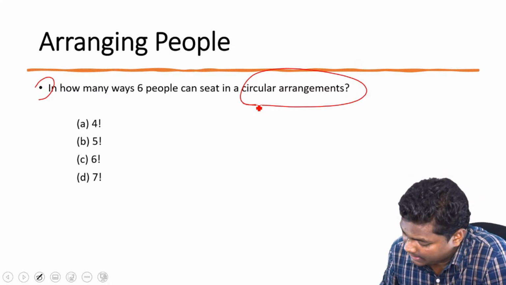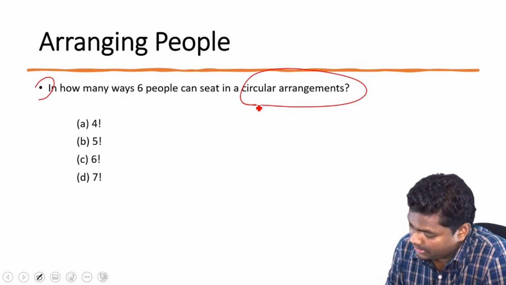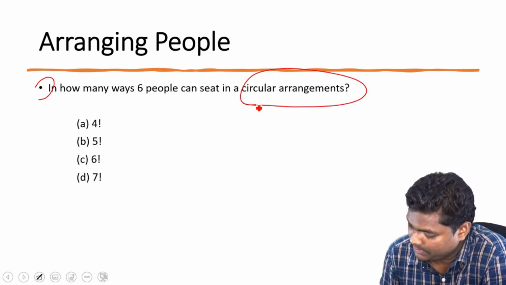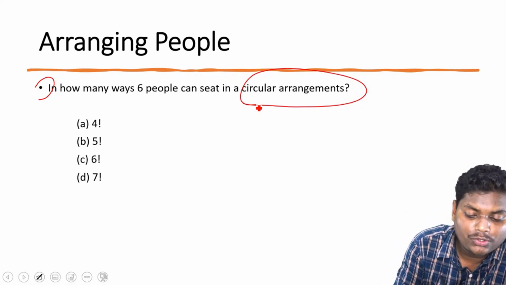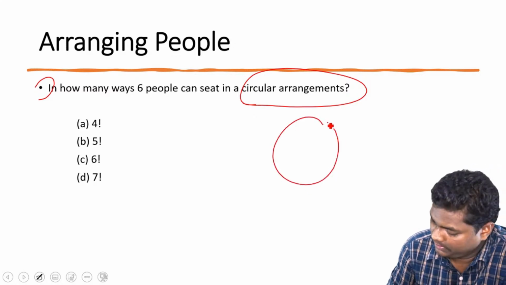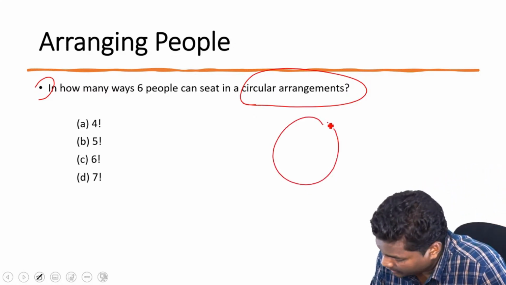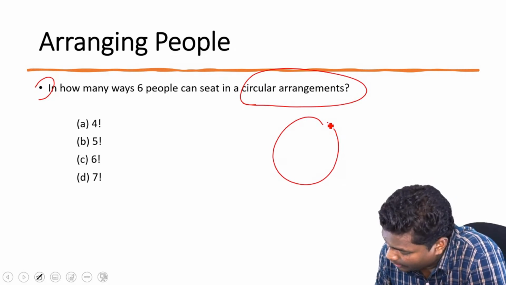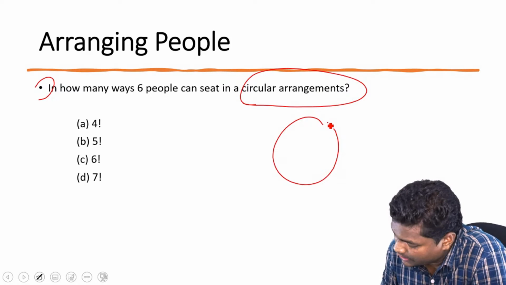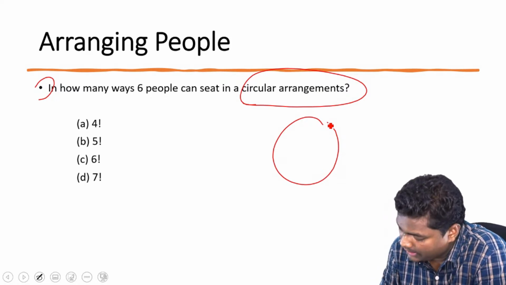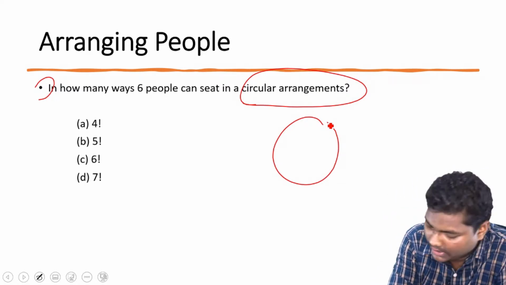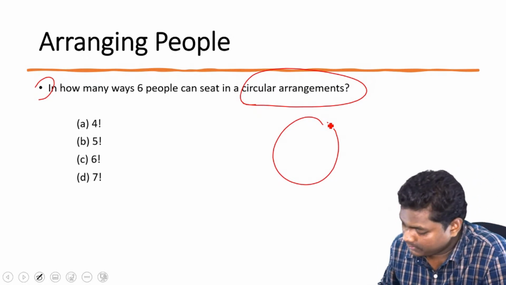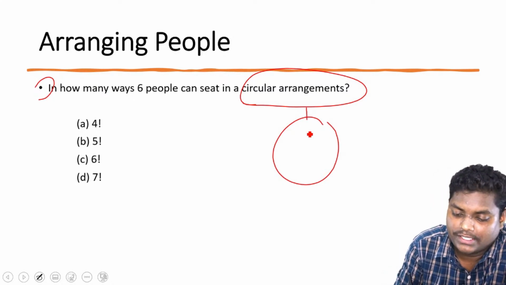How many ways can 6 people sit in a circular arrangement? So there are 6 people. Meghna is saying, in the previous question, if repetition is allowed, then how do 4 and 3 change in the 10th position? Meghna, which question are you talking about? Can you please write the question number? So focus on this question.